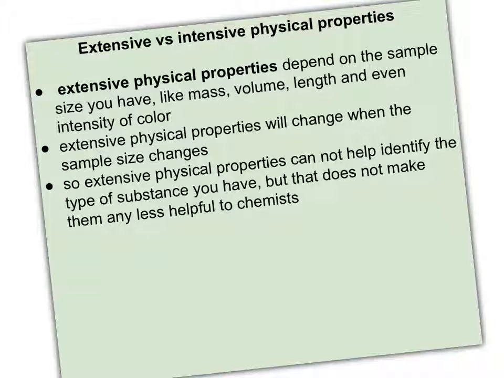This is the difference between extensive and intensive physical properties. Extensive physical properties depend on the sample size you have, like mass, volume, length, even the intensity of color. Those things are all going to change with the sample size. They're going to increase as the sample size increases, decrease as the sample size decreases. So extensive properties won't help identify what kind of substance you have, but that doesn't make them any less helpful to chemists. We still often need to know things like mass and volume when we're using different substances in the lab.